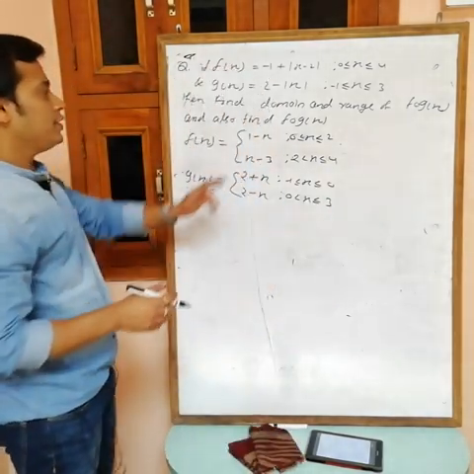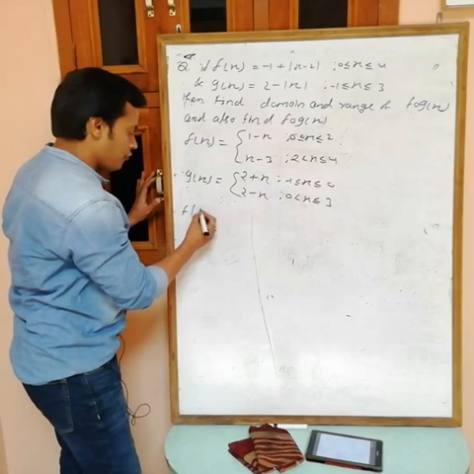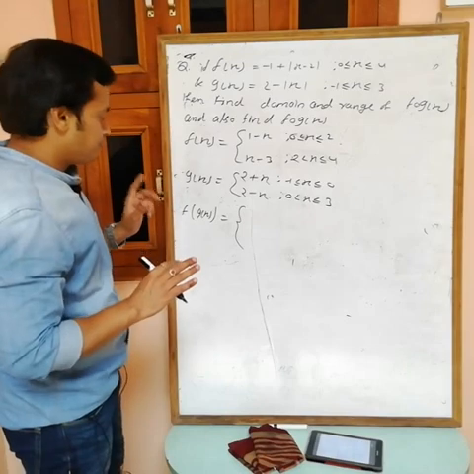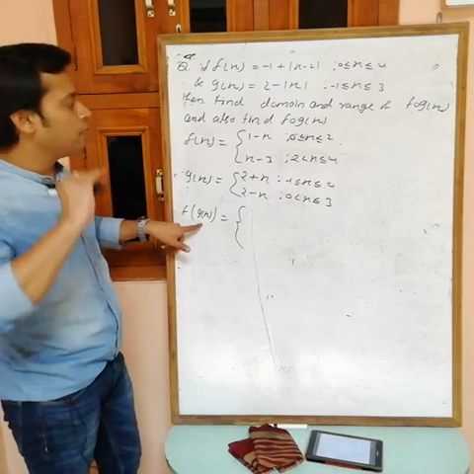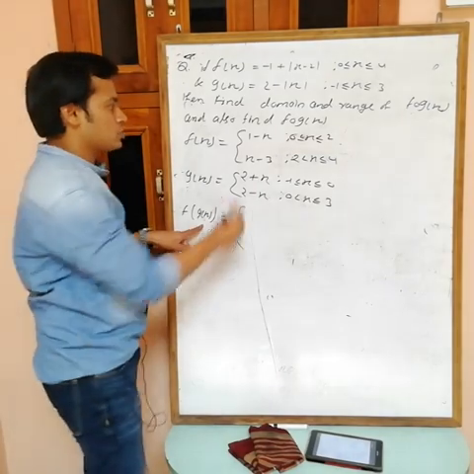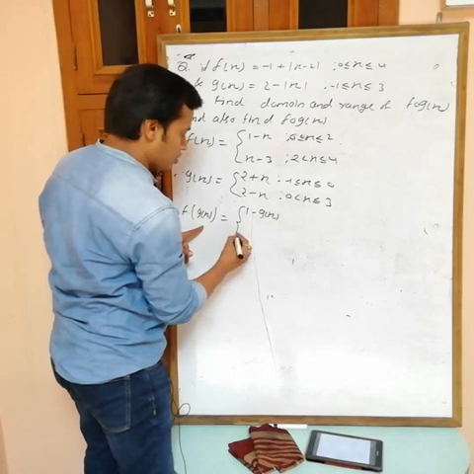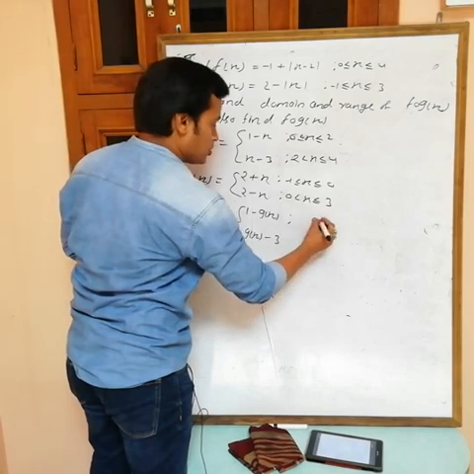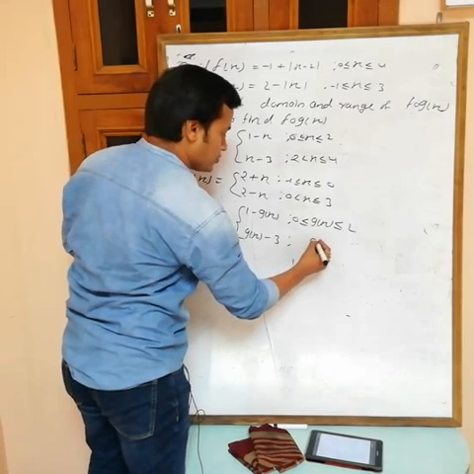Now what do we want? We want f of g(x). How do we find f of g(x)? See, what is the difference between f(x) and f(g(x))? At the place of x, we have g(x). So replace all x with g(x). What are we getting? 1 minus g(x), and here also I have to put g(x), so g(x) minus 3. Here we have to put g(x).